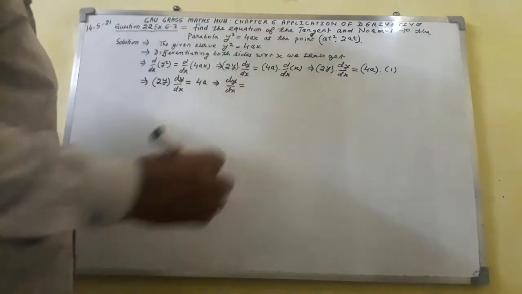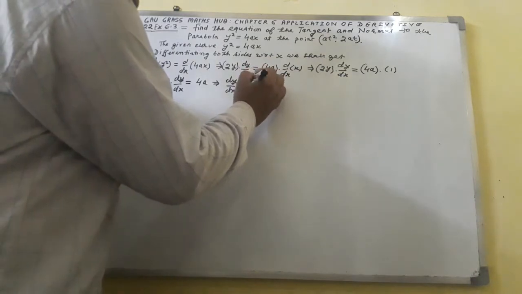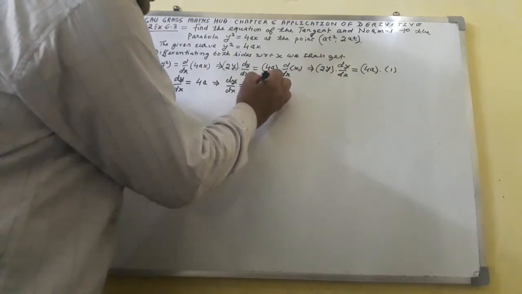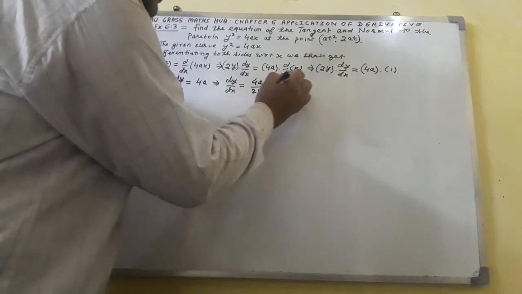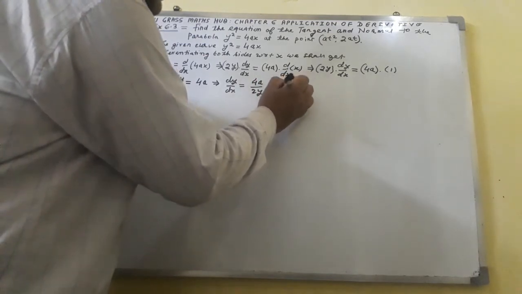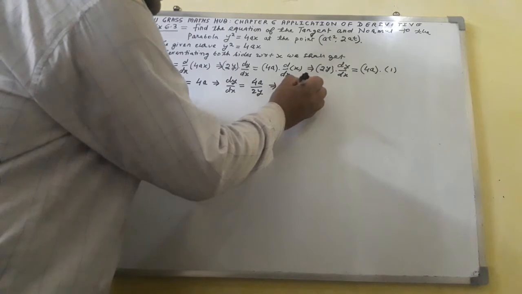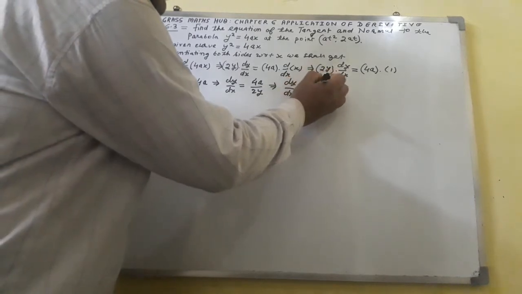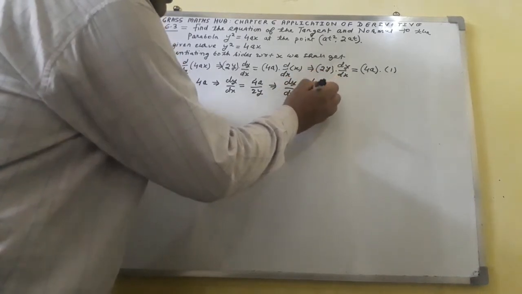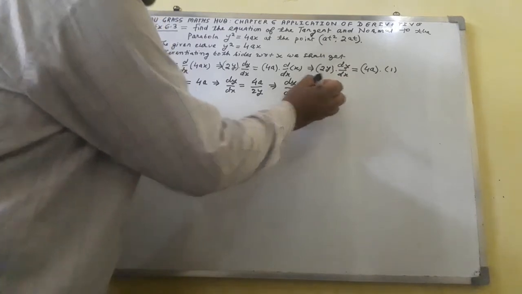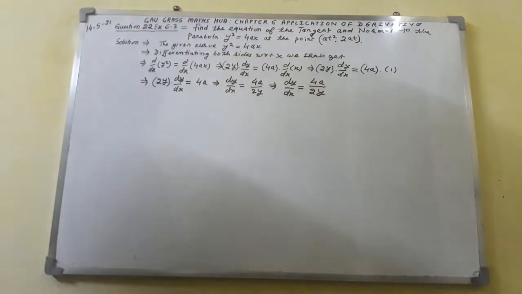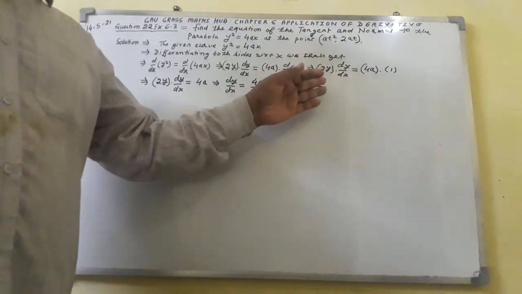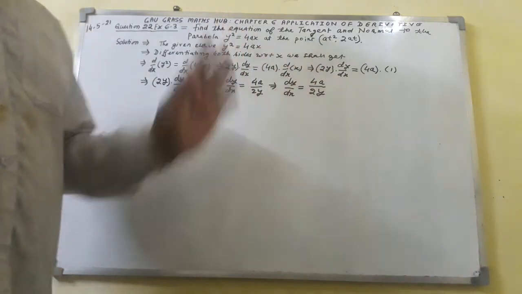So here I shall write 4a over 2y. So I shall get dy over dx equal to 4a over 2y. This is the first order derivative of y that you have got.